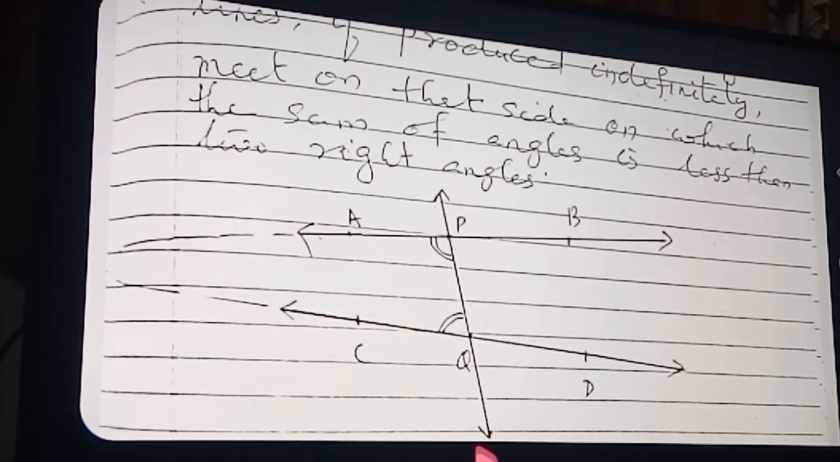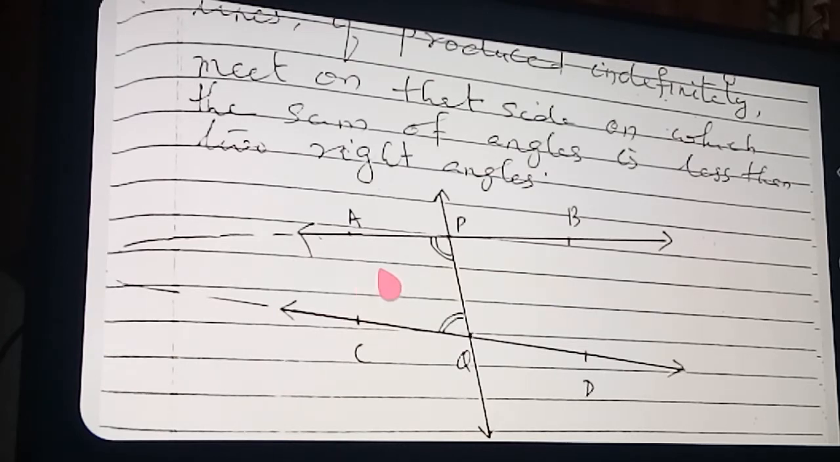So this is line PQ, no. So this angle and this angle are on the same side of line PQ. And this angle, which angle is the teacher pointing? This angle and this angle are on the same side of line PQ. And these two angles are on the left side and these two angles are on the right side. Okay, clear? So now again, read the sentence.